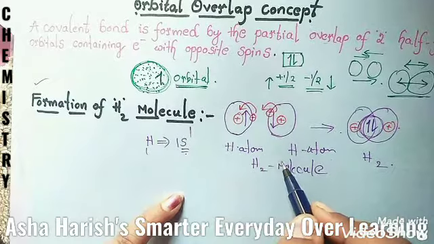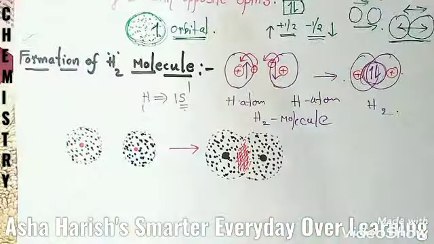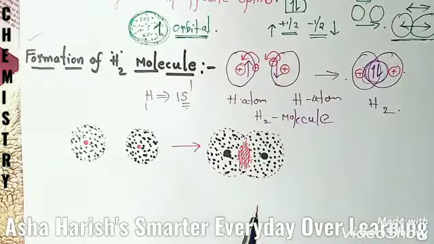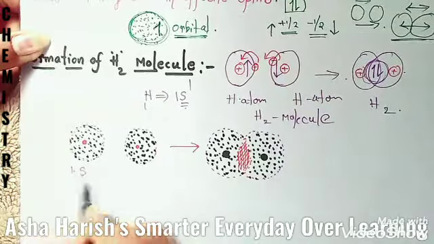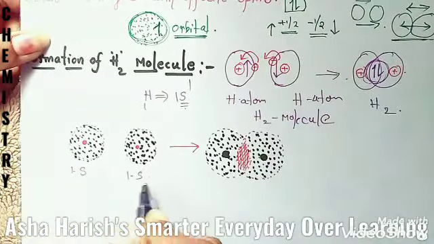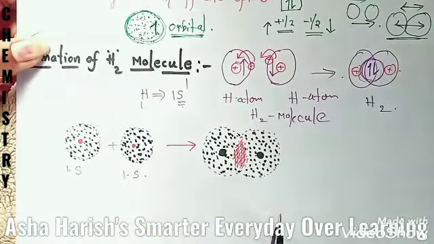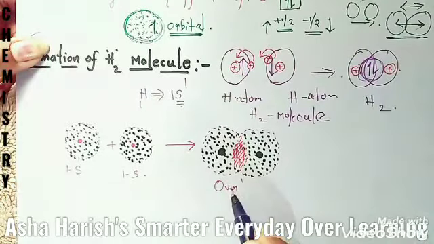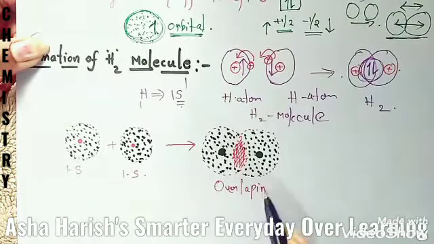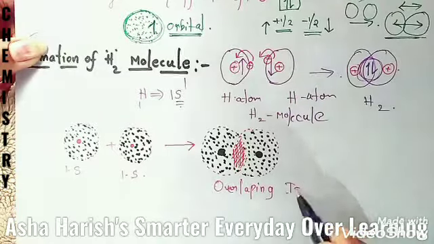In terms of electron cloud picture, you can observe this picture. See the formation of the H2 molecule here. This is a 1s atomic orbital and this is also a 1s atomic orbital, and by overlapping these two atomic orbitals, overlapping takes place here. A covalent bond has been formed here.